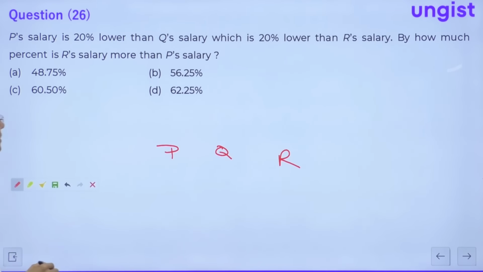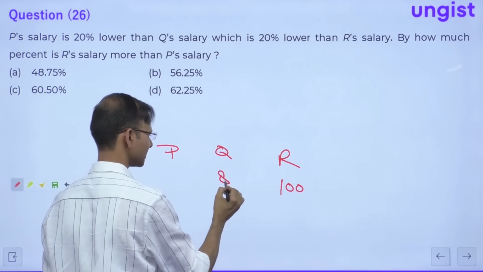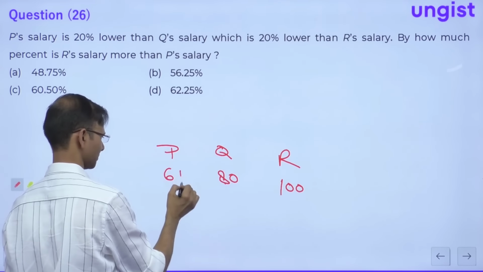The question is saying P is 20% lower than Q, and Q is 20% lower than R. So just assume R as 100, everybody, right? Q's salary is 20% lower than this, which is 80. 20% of this will be 16, so 16 lower than this is 64, right?